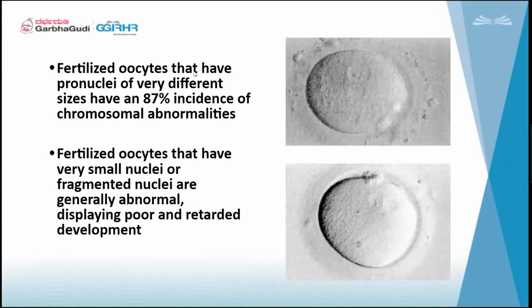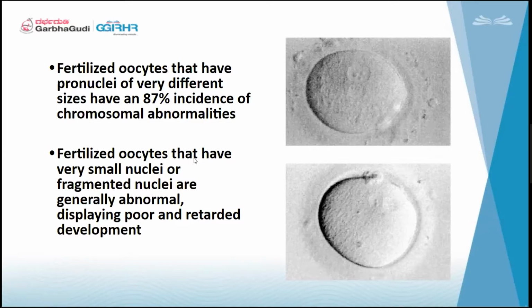Fertilized oocytes that have pronuclei of very different sizes have an 87% incidence of chromosomal abnormalities. So if they have different sizes, they have chromosomal abnormalities and will not be a good embryo. They cannot progress to be a good embryo. In some cases they can progress, but you may not have a pregnancy, and if you do have a pregnancy, we end up with missed abortions. So these are the categories where we can score from day 1 alone and predict what can happen.